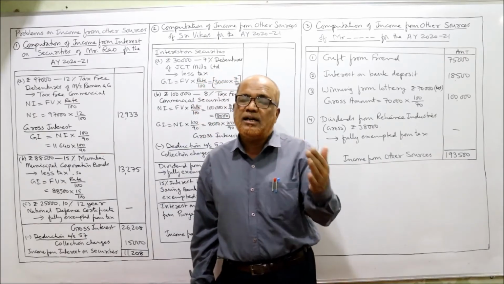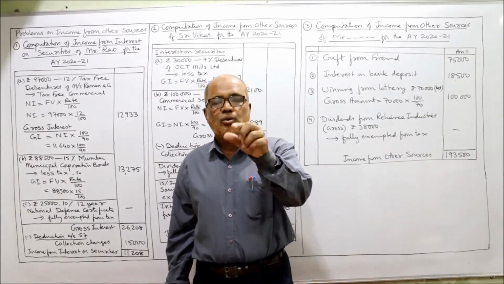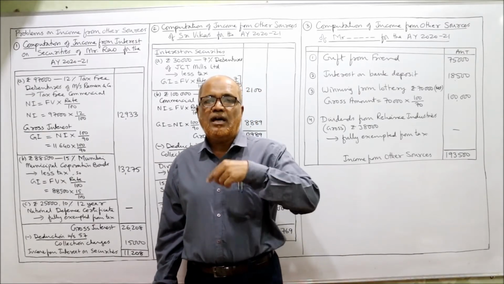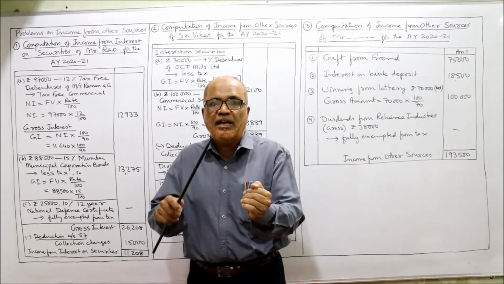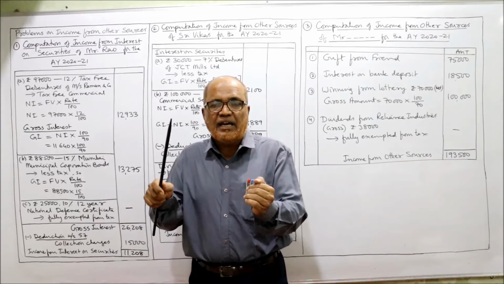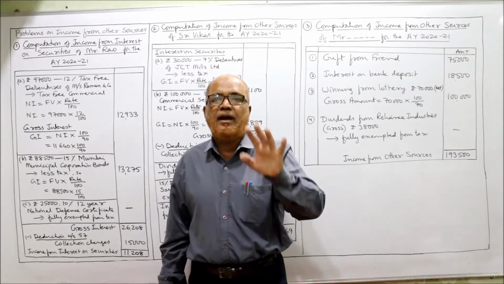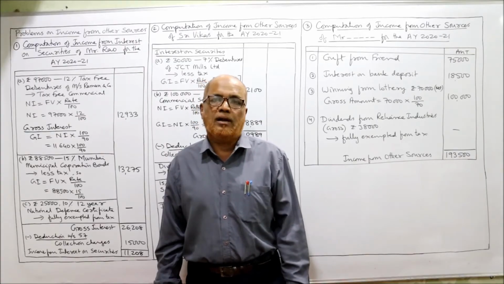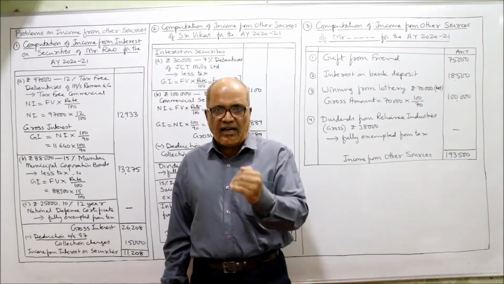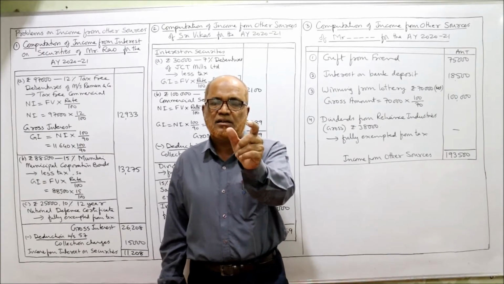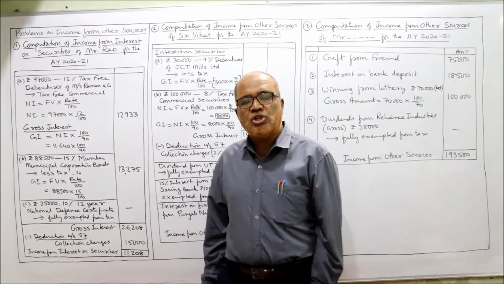Third category is less tax security. Less tax securities are those securities on which the issuing authority will deduct the tax from the interest on security. From the interest, it will deduct the tax and net interest will be paid to the security holder. That is less tax. Less tax may be government or commercial.